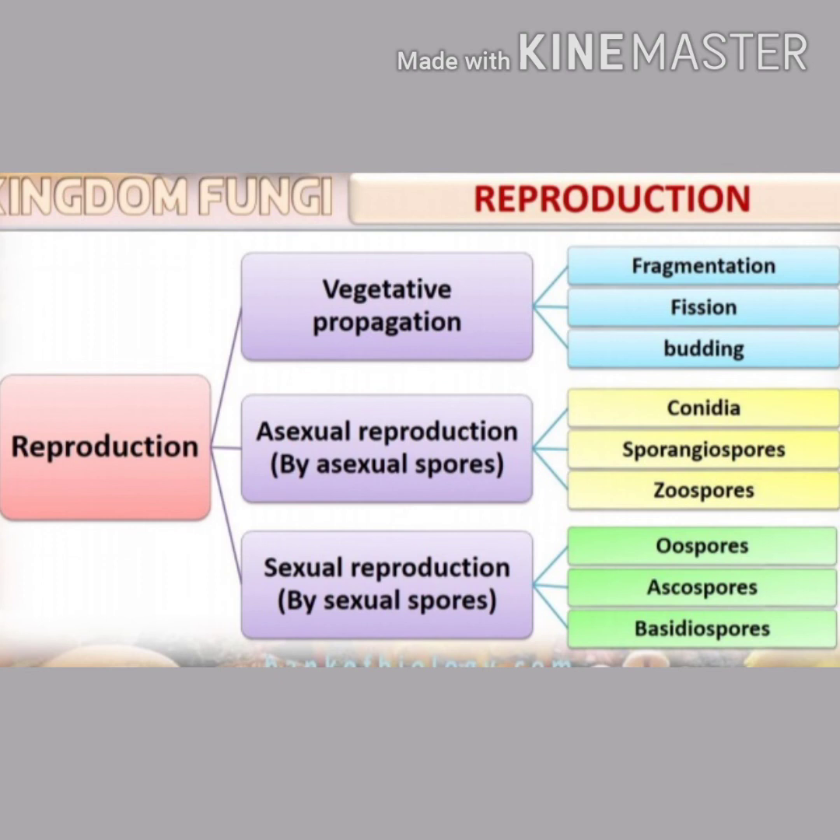Next comes reproduction in fungi. Fungi reproduce vegetatively, asexually and sexually. In vegetative propagation, the common methods are fragmentation, fission and budding. In the asexual mode of reproduction, the common methods are by the production of conidia, sporangiospores and zoospores. These are the asexually reproducing spores in fungi. And the sexually reproducing spores are oospores, ascospores and basidiospores.